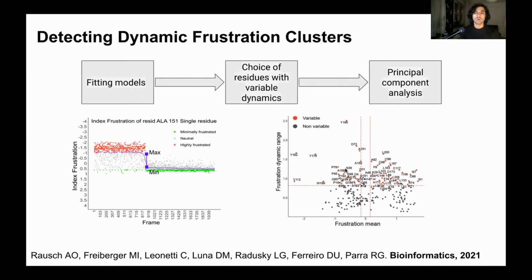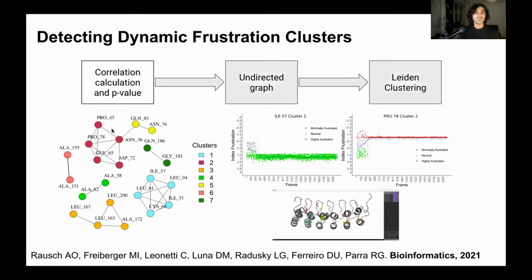We can perform a principal component analysis over these residues, and over the resulting principal components we can calculate some correlation values. We can see which residues are similar to each other in terms of frustration when projected into this principal component space, and we can create a graph and then cluster it to get the clusters of residues that are similar in their frustration behavior over time. For example, this is a residue from cluster 1 that over time becomes minimally frustrated, and this is another example of cluster 2 that over time becomes highly frustrated.